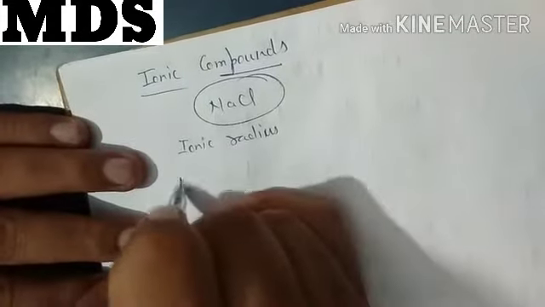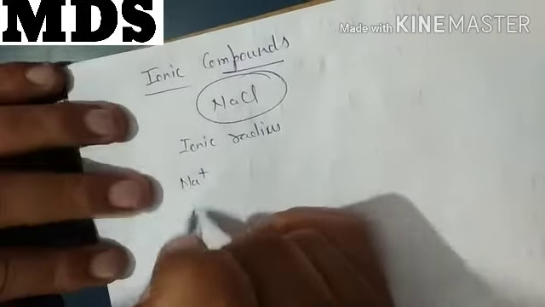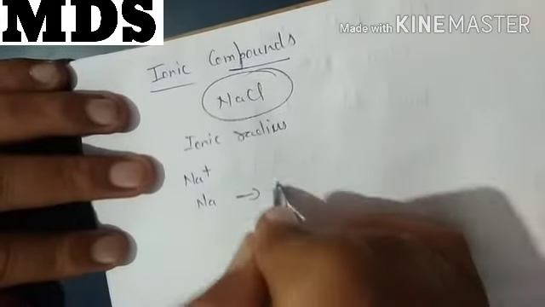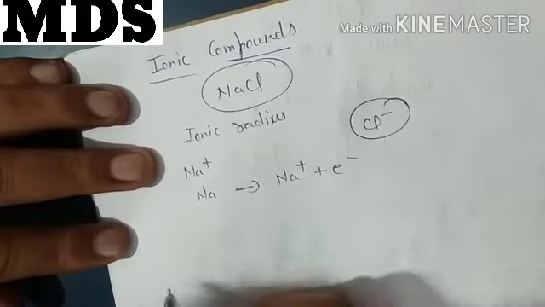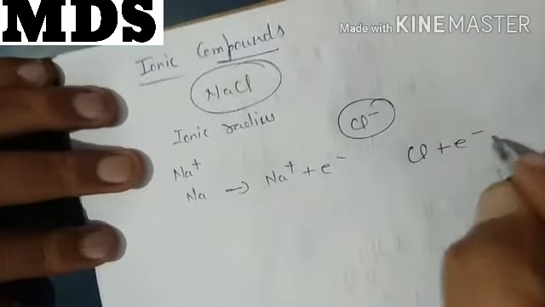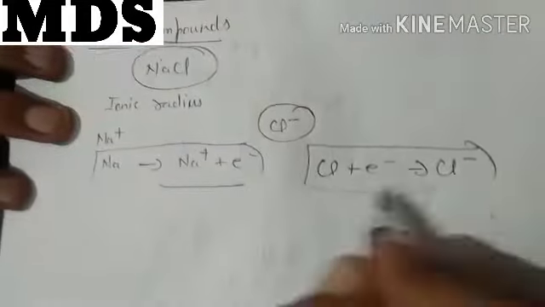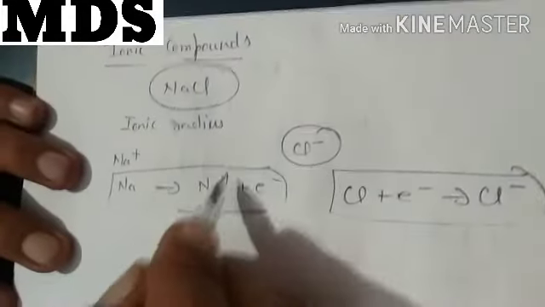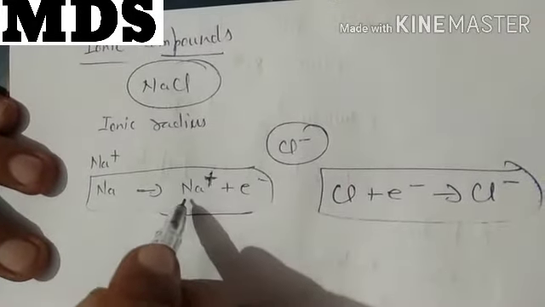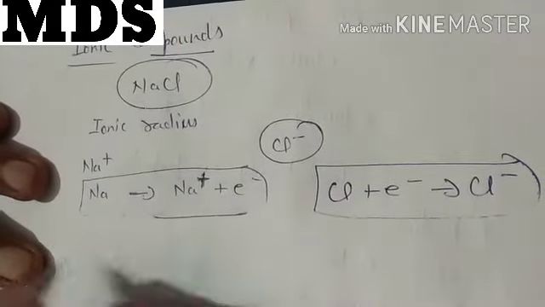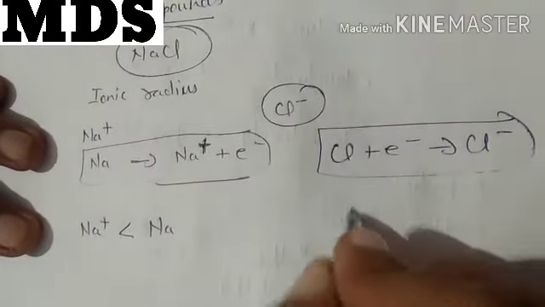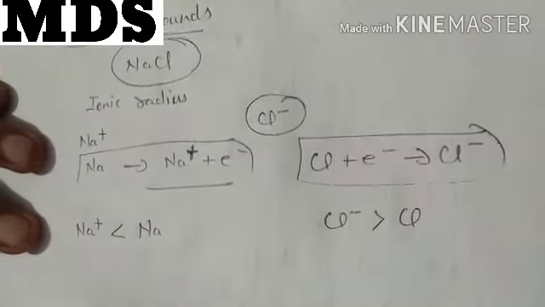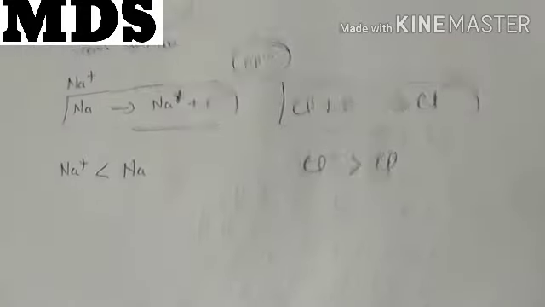Na positive is always formed by losing one electron by the sodium atom, and the chloride ion is always formed by gaining an electron. If you are losing an electron, the nucleus becomes more effective and size is reduced. So Na positive will be smaller as compared to the sodium atom, while chloride negative has greater radius as compared to the chlorine atom.